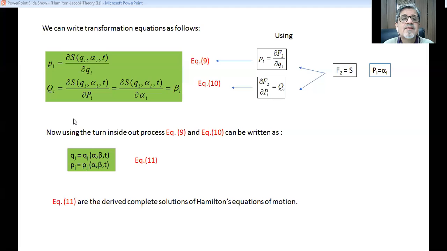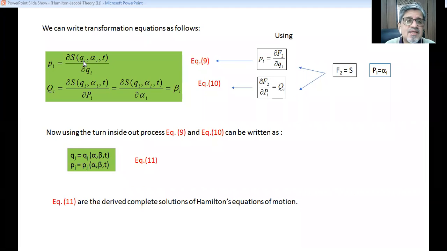Now we can write the transformation equations as follows. We are taking the transformation equations of F2 type. We have already mentioned that we are using the F2 type transformation equation. We have also mentioned that we have taken F2 equal to S. So whenever we write F2, we can equally write S, so we can replace it by S. We know very well that in canonical transformation for an F2 type generating function, this type of transformation equations were obtained. Now we replace F2 by S. So here it is replaced by S.